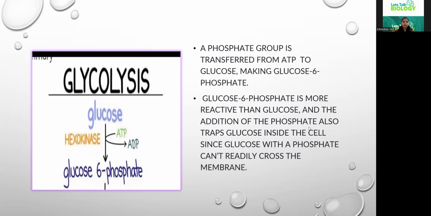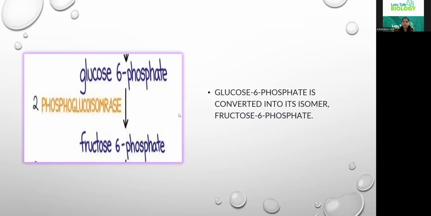What happens next? The glucose 6-phosphate now gets converted into its isomer form. Now what are isomers? By now you should know that these are chemical compounds which have the same chemical formula, but the arrangement of the molecules and their properties will be different. So here our glucose 6-phosphate is converted into fructose 6-phosphate. These both act as isomers. So the glucose 6-phosphate is converted into its isomer form, that is fructose 6-phosphate.